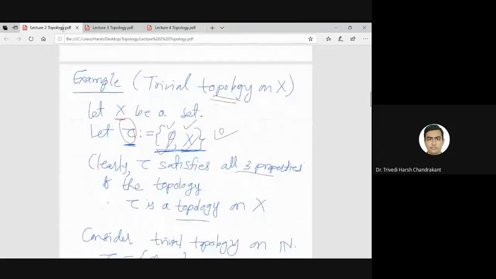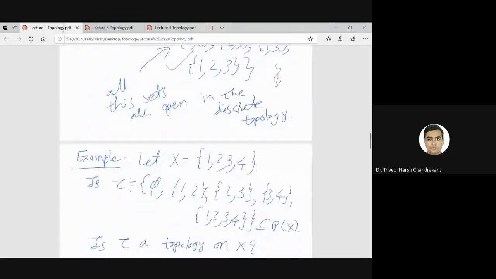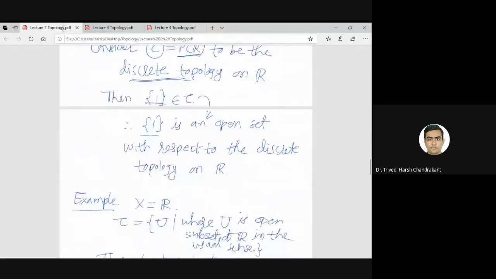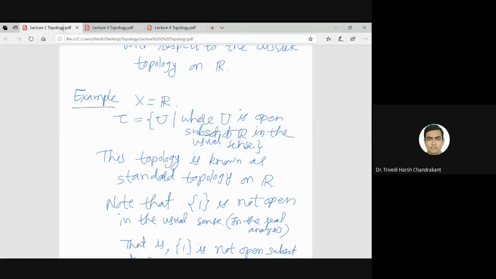And then we discussed trivial topology. On any set X, we can define a topology trivially by considering the two elements phi and X. So that is one example of topology. In the same way, another trivial example is when tau is the full power set of X. That again forms a topology, which is called discrete topology. All topologies on X lie between these two topologies, and over the set of real numbers we can define the standard topology.